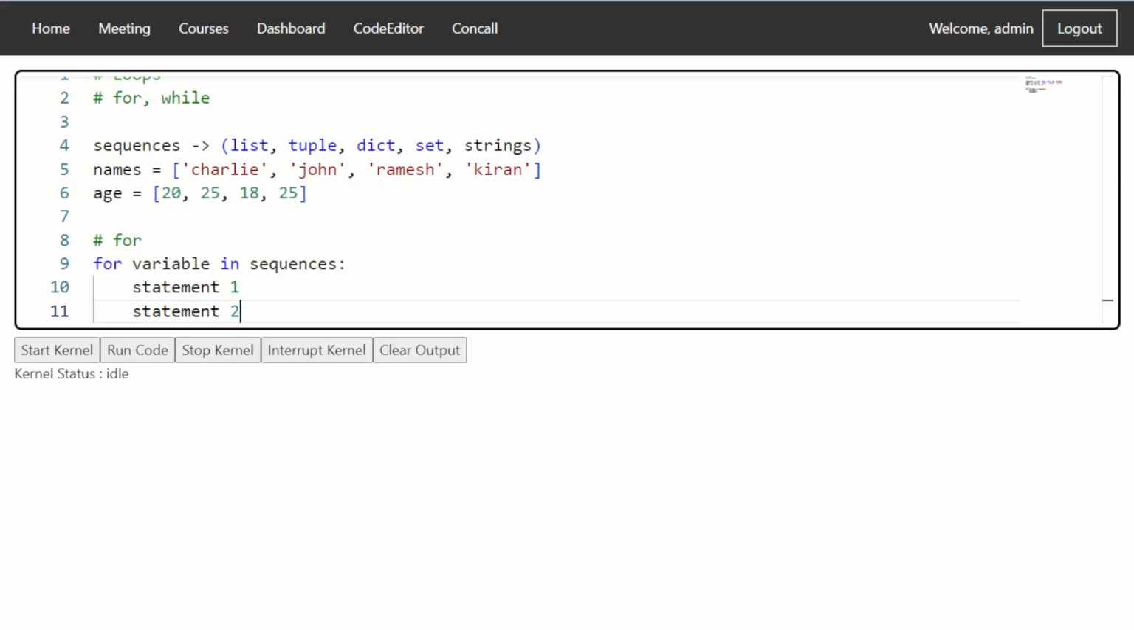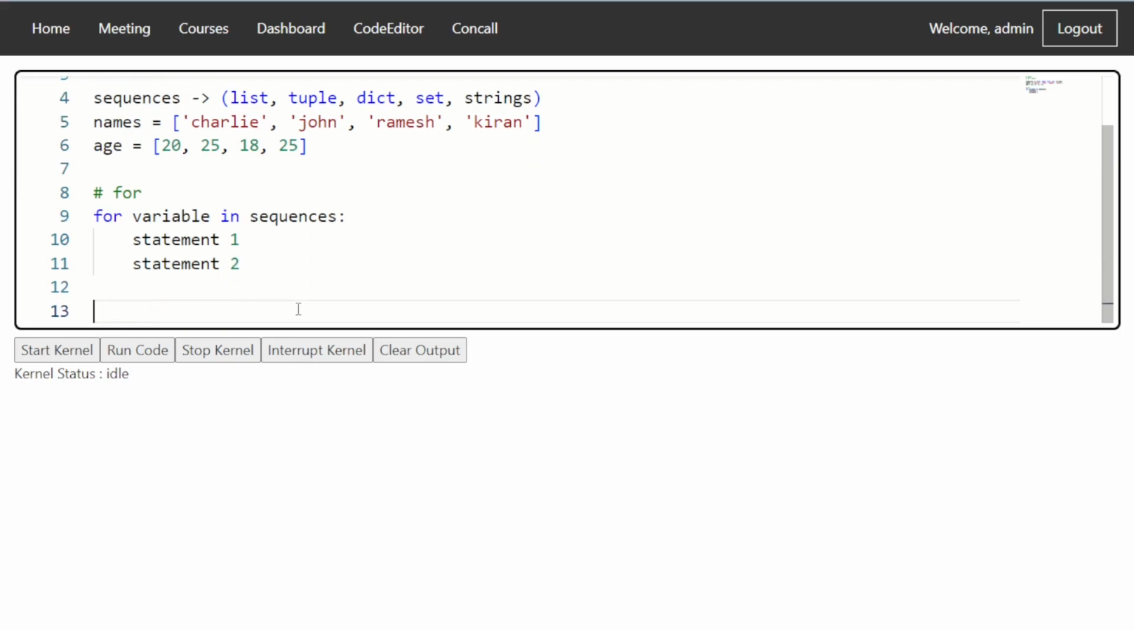What happens here is that statement one and statement two will be repeated for every value present within the sequence. In our case, let's say names. Names has four different values, so statement one and two would be executed four times. But the variable plays an important role. Every value from the sequence, one by one, will be given to the variable, and then we can operate on this variable.